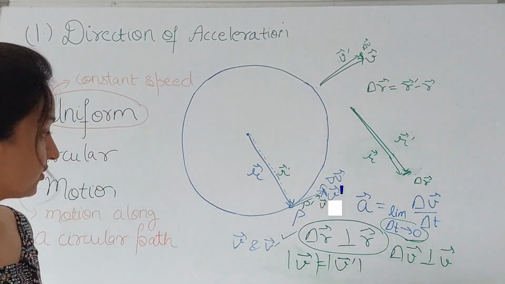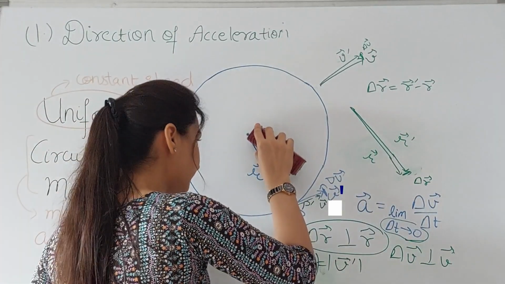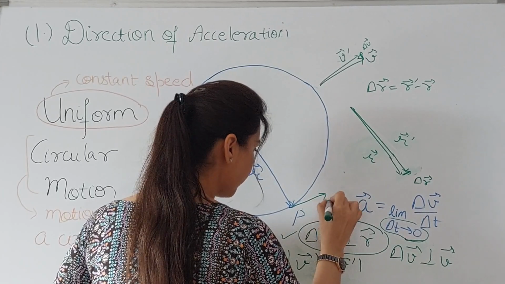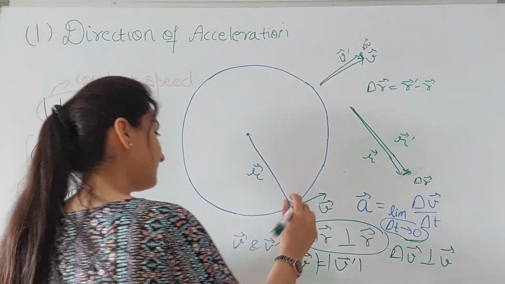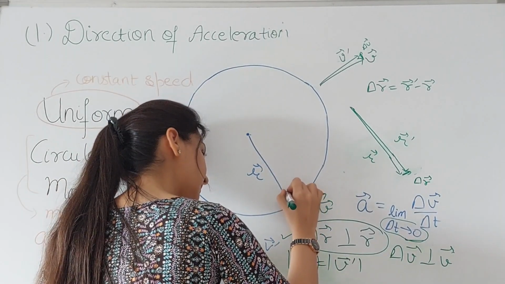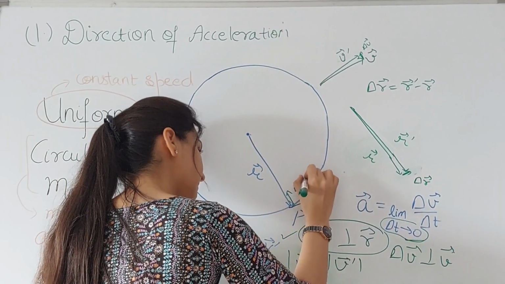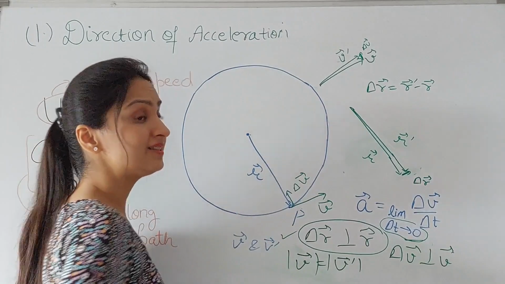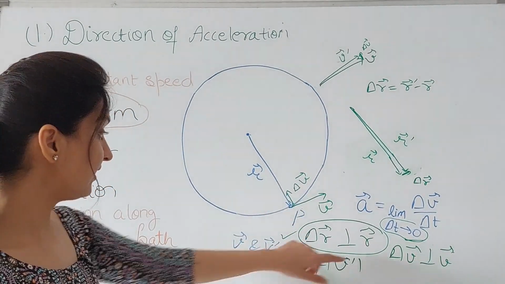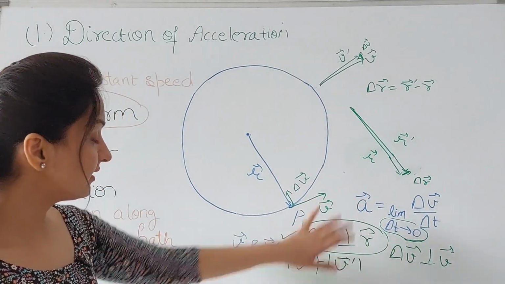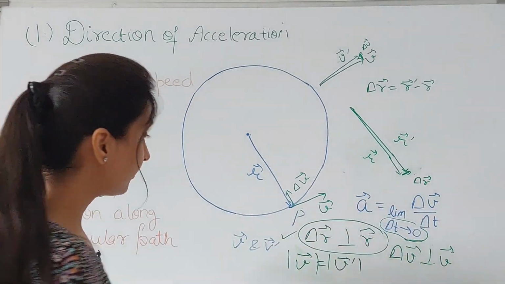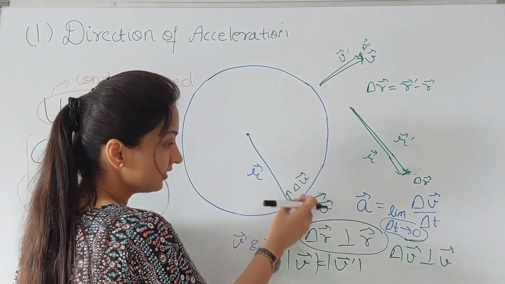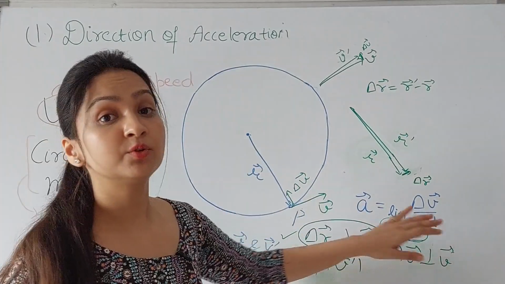So what do we conclude? If I erase this, this is V, and delta V is perpendicular to V. This means that the direction of delta V is this. So this is the direction of delta V in this limit, and acceleration is nothing but this expression in this limit. If the direction of this in this limit is this, time has nothing to do with the direction.